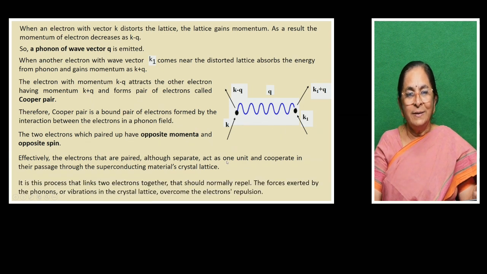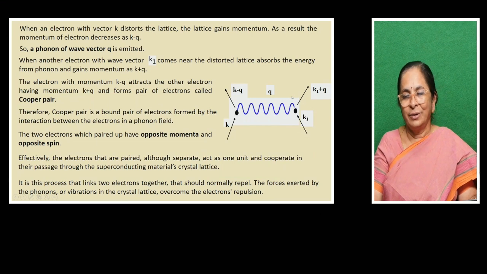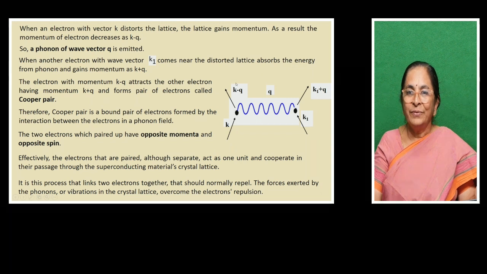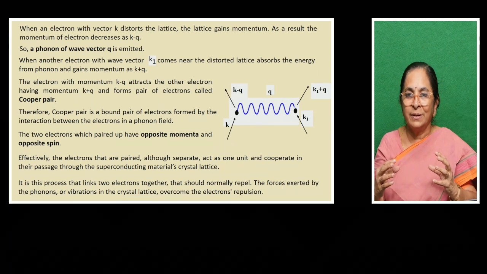It is this process that links two electrons that normally should repel each other. Electron having negative charge, another electron having negative charge, generally will repel each other. But what happens? With the help of their momenta, with the help of their opposite spins, they are entirely opposite to each other.